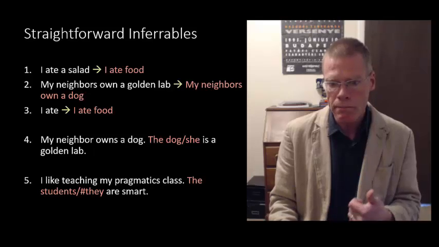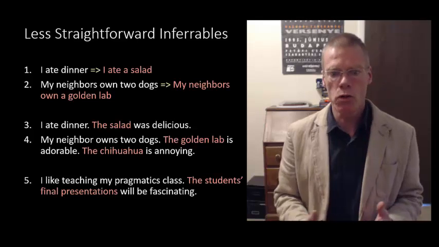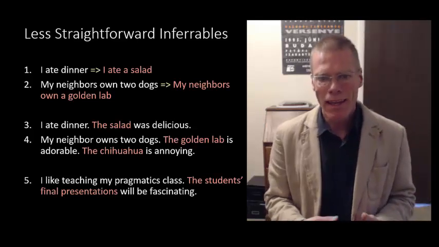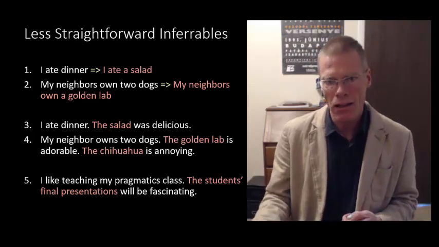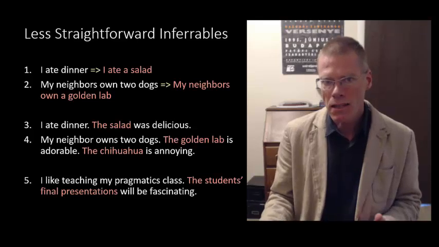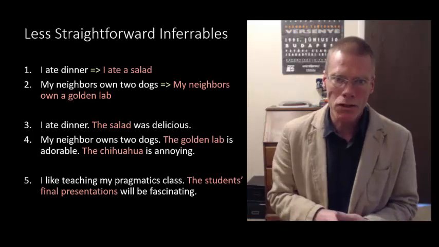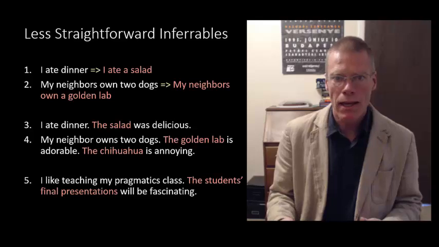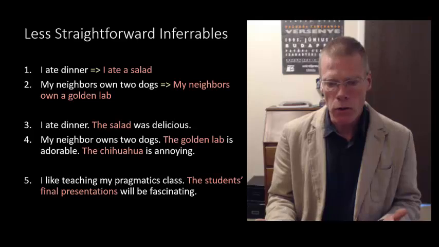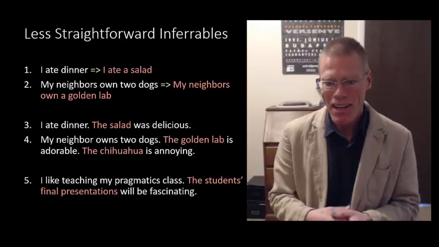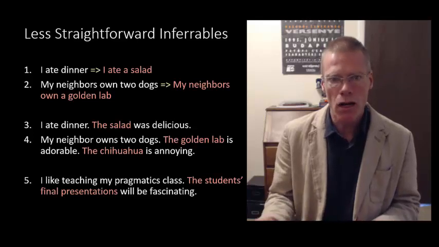Let me go on to some less straightforward inferrables. So for example, if you say, I ate dinner, you're really not licensed to infer from that, I ate a salad. So that proposition doesn't seem to be a straightforward inference. However, we do argue that that's perhaps inferrable with two R's. Likewise, if you say my neighbors own two dogs, that doesn't license the inference my neighbors own a golden lab.